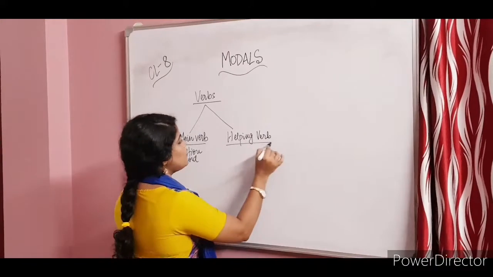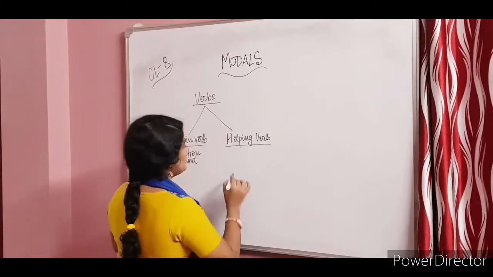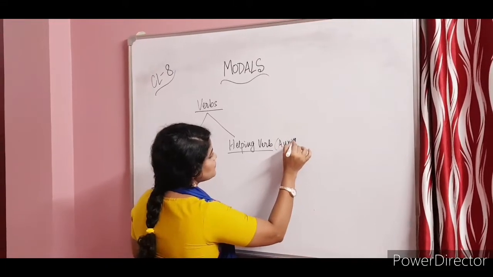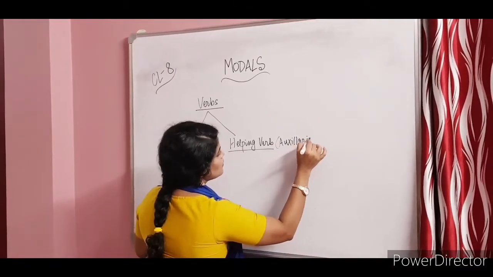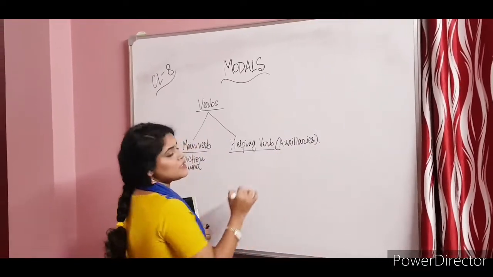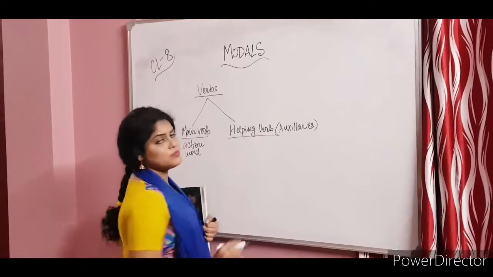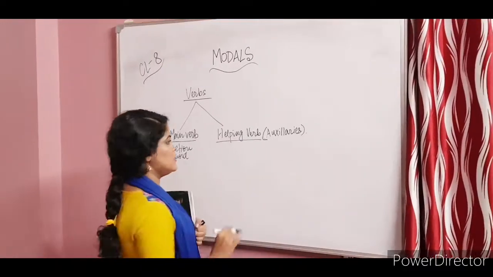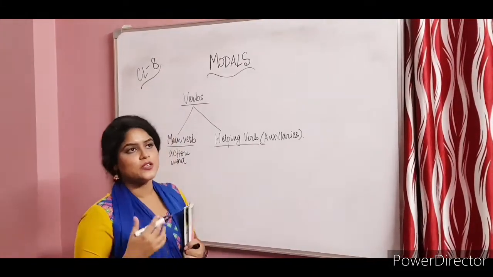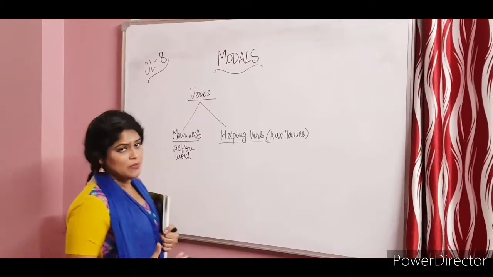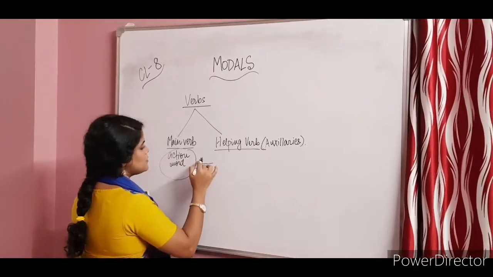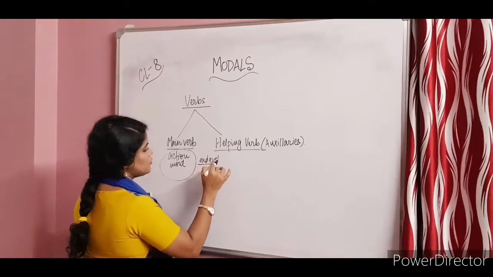And helping verbs, I had told you, are also known as auxiliary verbs. Okay, one part of the helping verbs are known as auxiliary verbs. So what comes under auxiliary verbs? They are usually meant to help understand the action word.